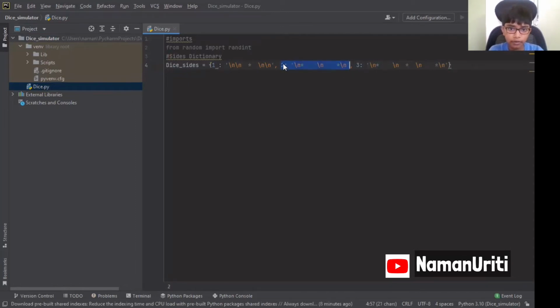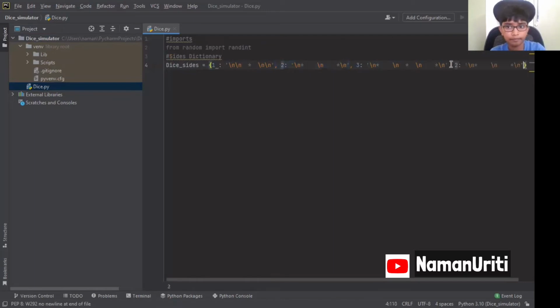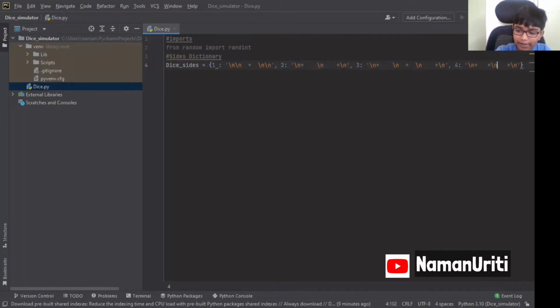Let's copy this and then paste it there. So see, for 4, we are going to remove one space here and put one star. And for this place, we are going to remove one space and put one star. Okay, so now both are equal.